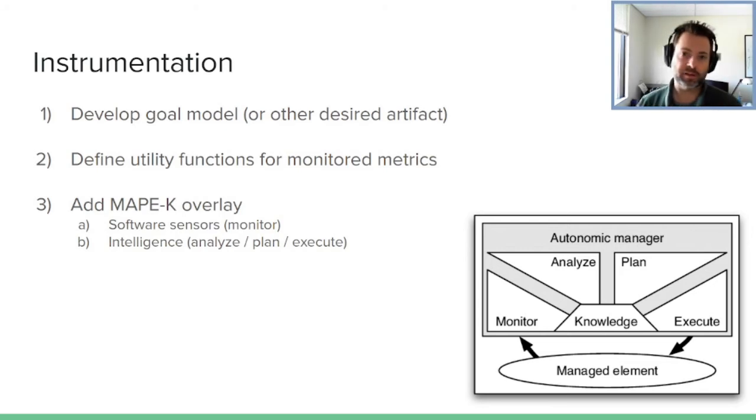So monitoring is just software sensors. How well does each metric correlate to what we defined in our goal model and its utility functions? And our adaptation engine is basically, if this is violated, do this, or if this and this are violated, do this type of thing. These can be a lot more intelligent, but for a simple project like this, the overlay is a lot simpler as well. And that also will minimize the overhead for us.